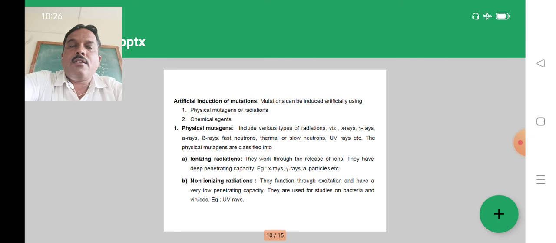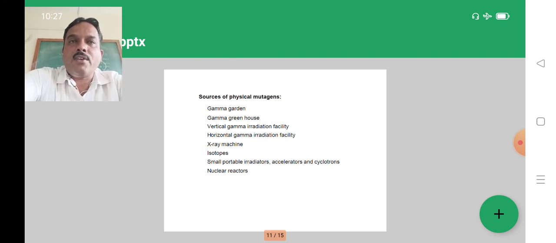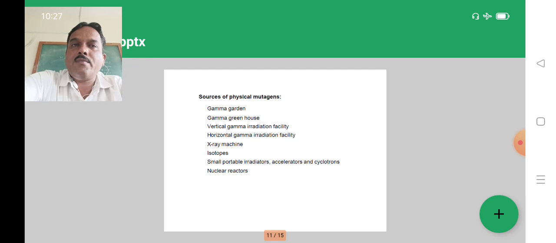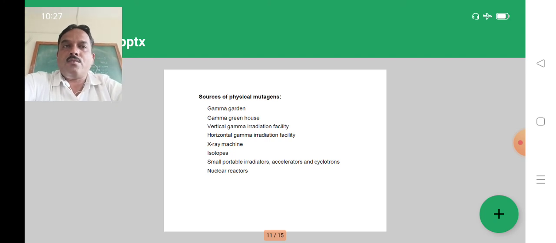After the physical mutagens, which sources do we follow for the creation of variation? In the case of mutation, a gamma garden is established for creating variation. With the help of the gamma garden, we can create variation in the plant population. We can also go for a gamma greenhouse, a vertical or horizontal gamma irradiation facility, X-ray machines, isotopes, and nuclear reactors as sources of physical mutagens.